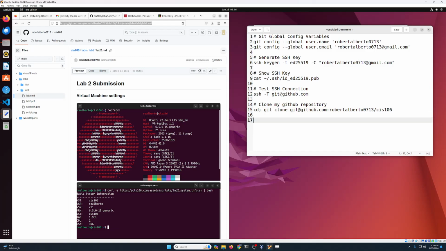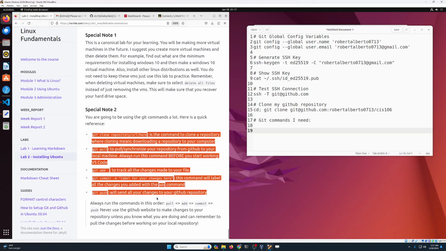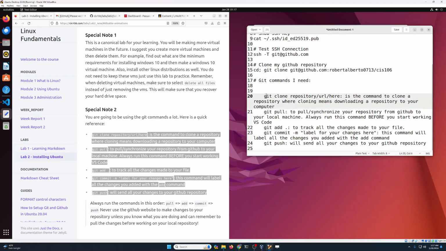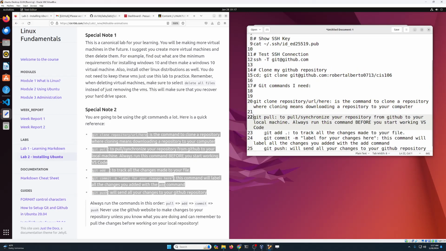And then finally over here, we're gonna do git commands I need. And we're gonna copy these commands that we have over here. This explanation, just as you see it, we're gonna put it over here. Because you are gonna be using these commands quite a lot. So it's gonna be a good idea for you to have an explanation of these commands handy.